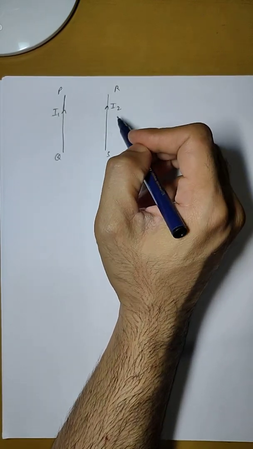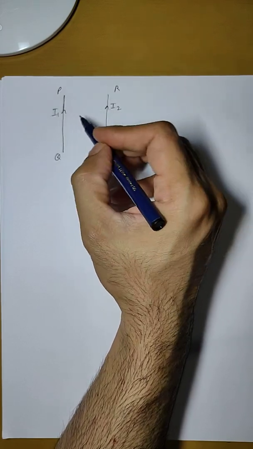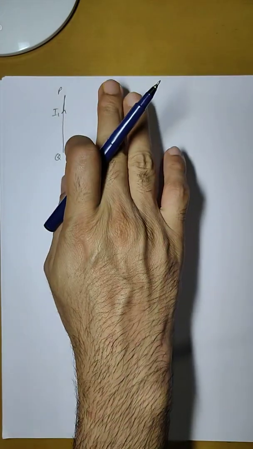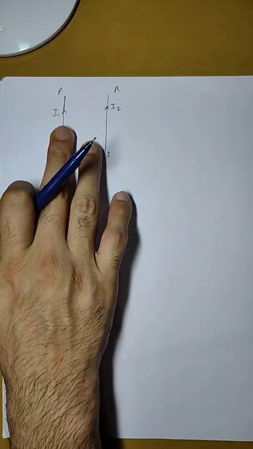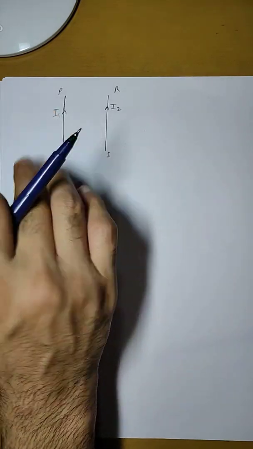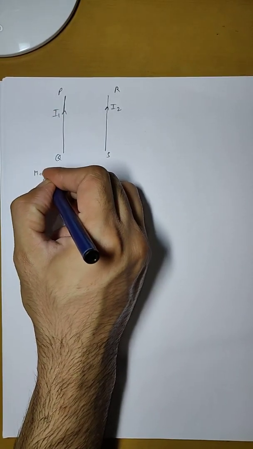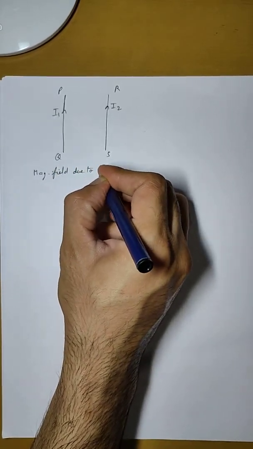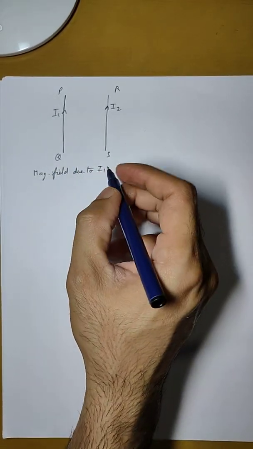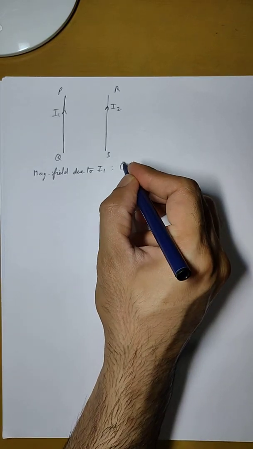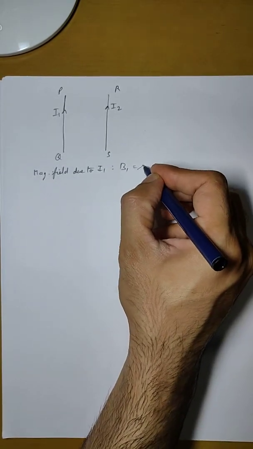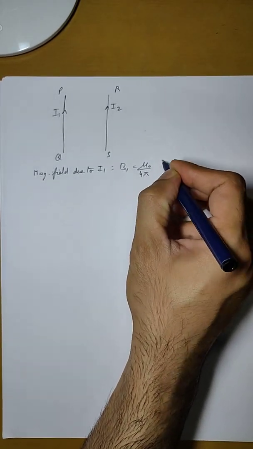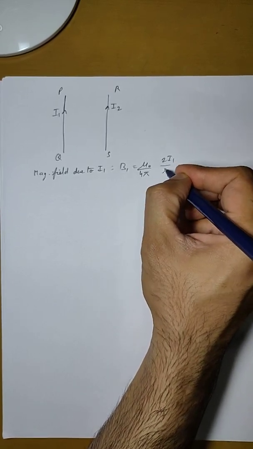Now when I1 and I2 are parallel, then the magnetic field due to I1, let us forget about I2 for a moment and let us consider the magnetic field of I1. So the magnetic field due to I1 will be, let us say, B1, and it will be given by mu naught upon 4 pi, 2 I1 upon R.